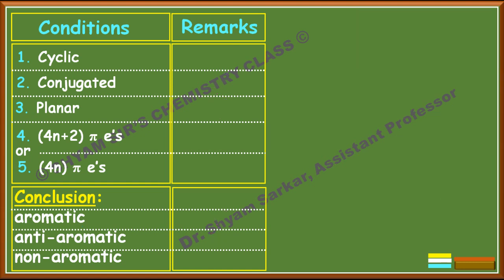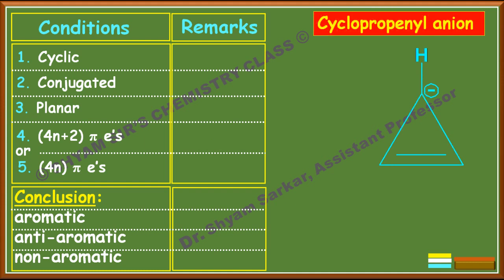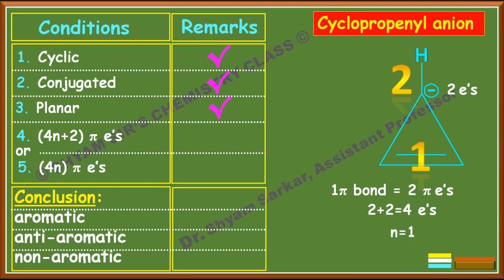Okay, if you see the anion counterpart, the next molecule is cyclopropenyl anion. When the anion is there, this is also cyclic, so tick in the cyclic section, and this is conjugated and planar because all atoms are also sp2 and planar, so conjugation is there. Now if you count the electrons, 1 pi bond is there, that means 2 pi electrons, and due to the presence of this negative charge, 2 electrons will be counted from this negative charge. So total 4 electrons.